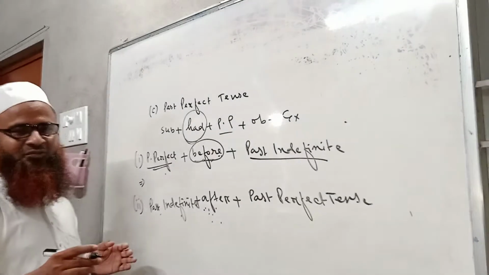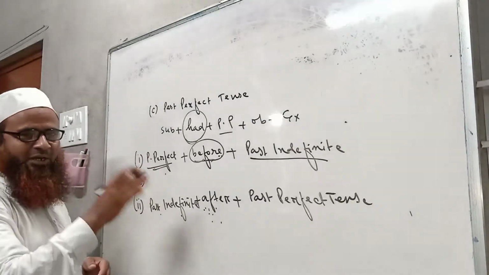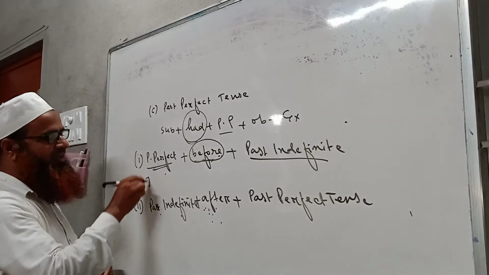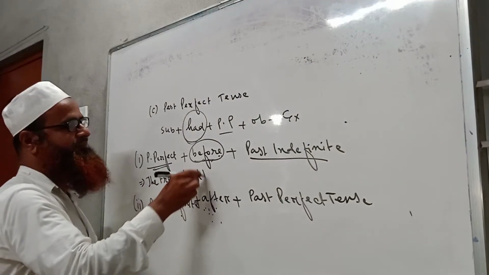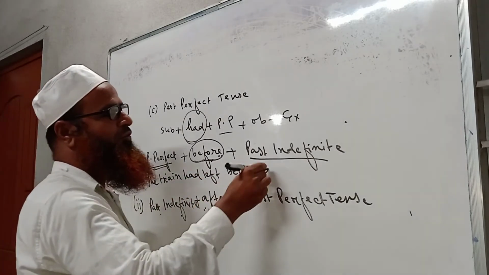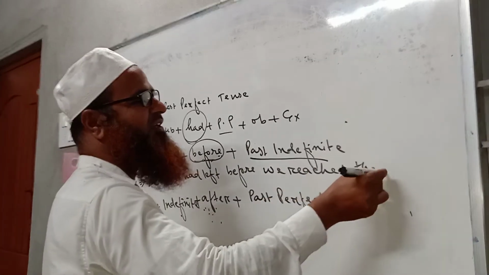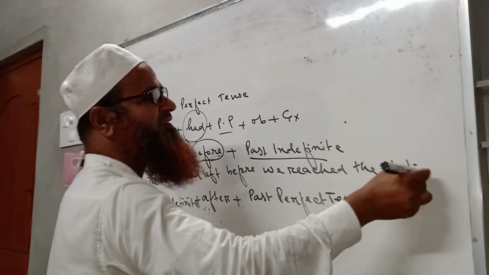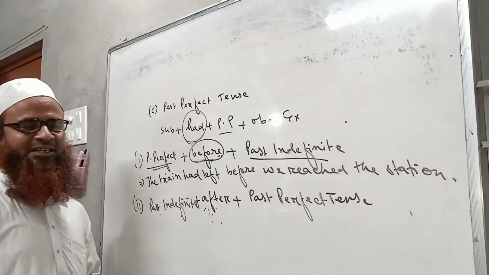So I am also not an exception in this regard. I also want to write this sentence only. The train had left before we reached the station. It is very simple, and this sentence is known to everybody. It is a very famous sentence.